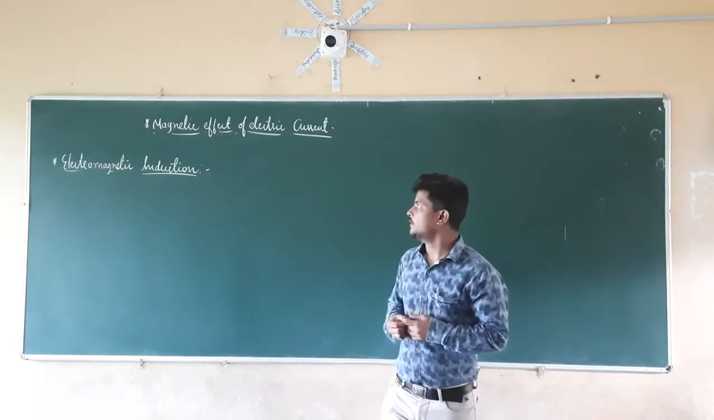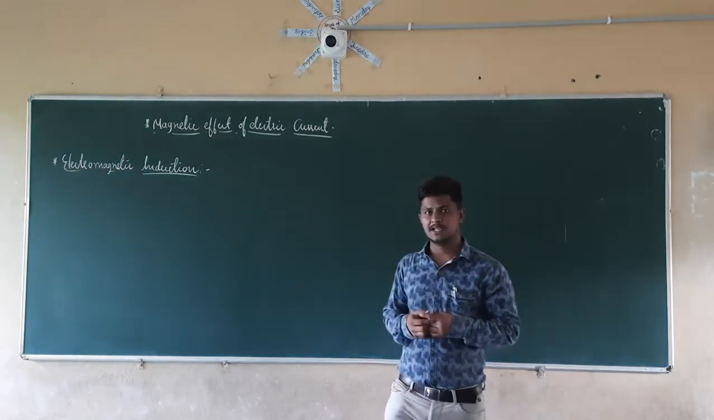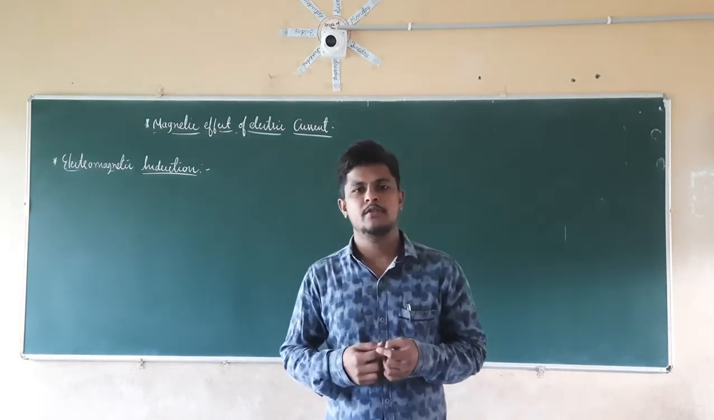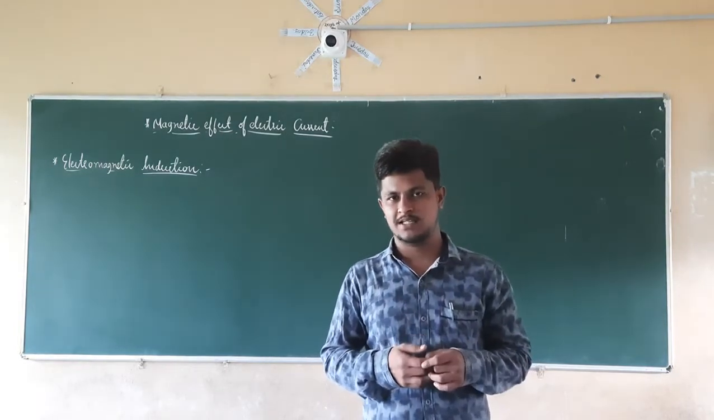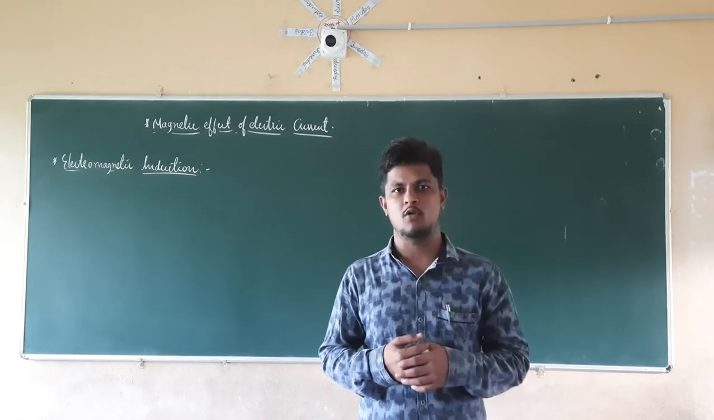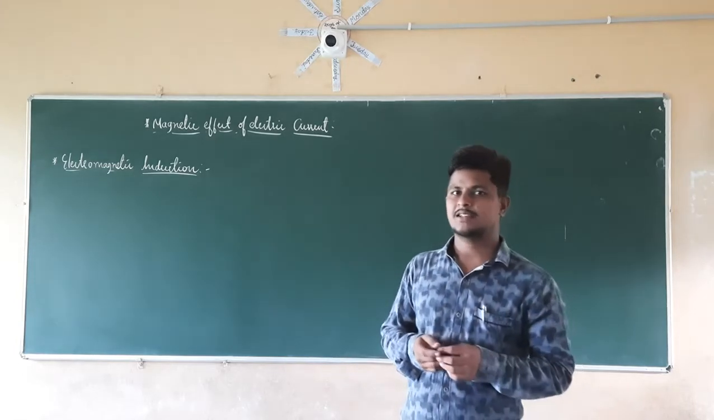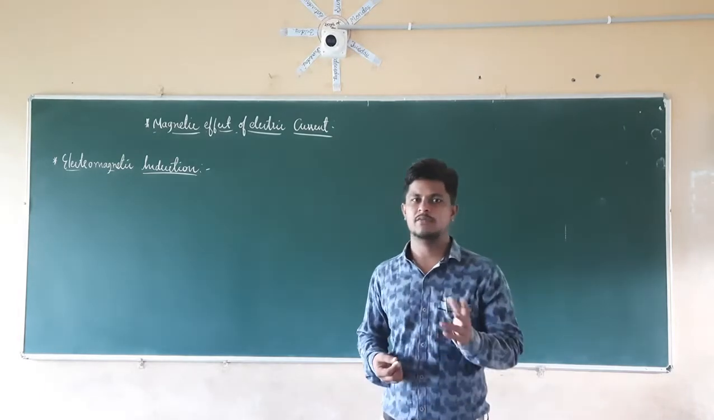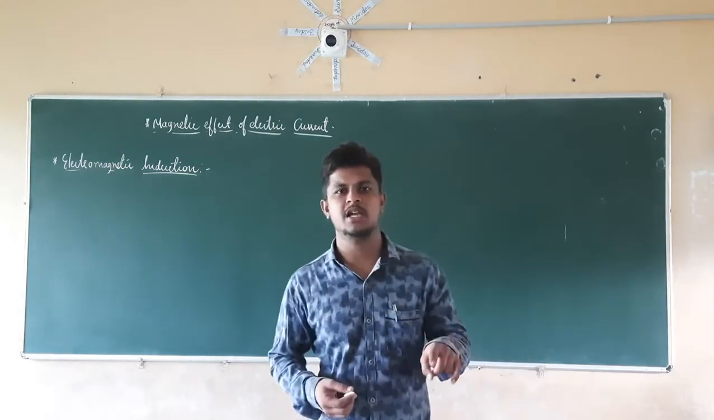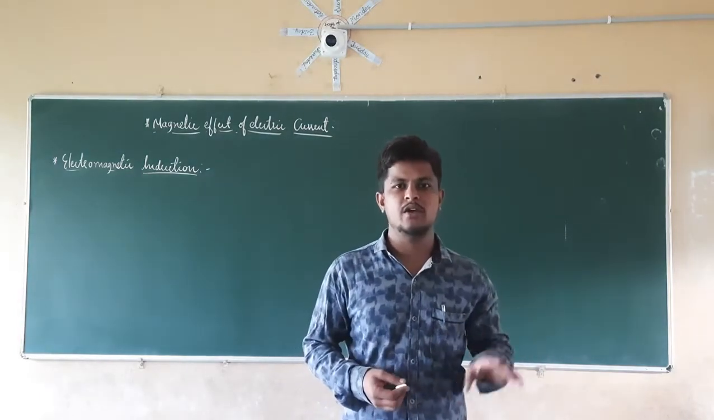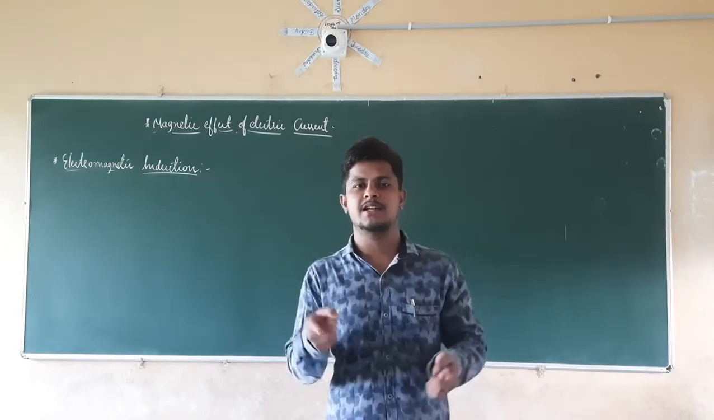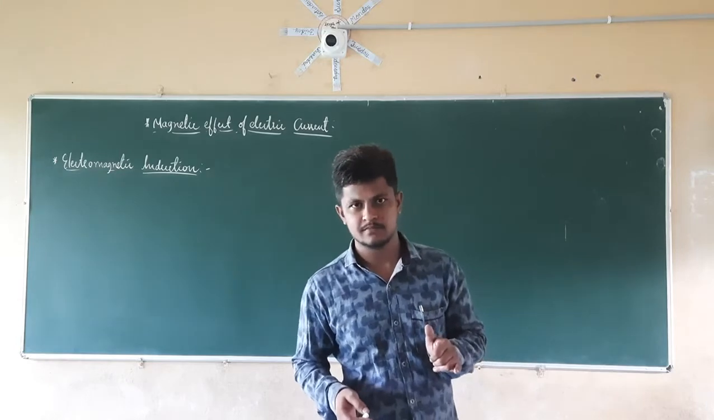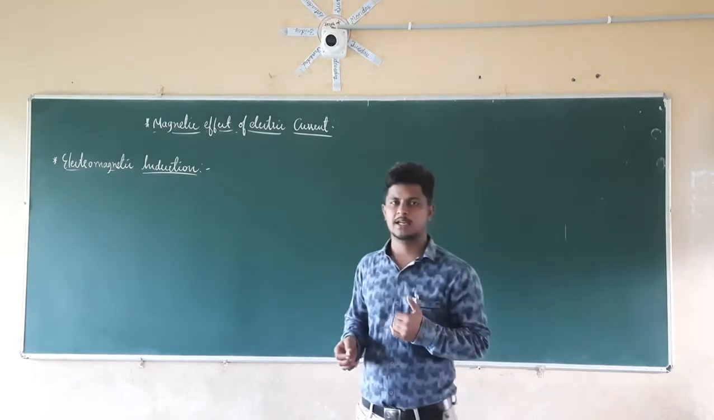In the last class we were discussing the magnetic effect of electric current. In that topic we discussed Fleming's left-hand rule, and by using it we discussed the working of a DC motor, in which direction the rotation of the rectangular rod is going to happen. Because of that, we are converting electrical energy into mechanical energy.